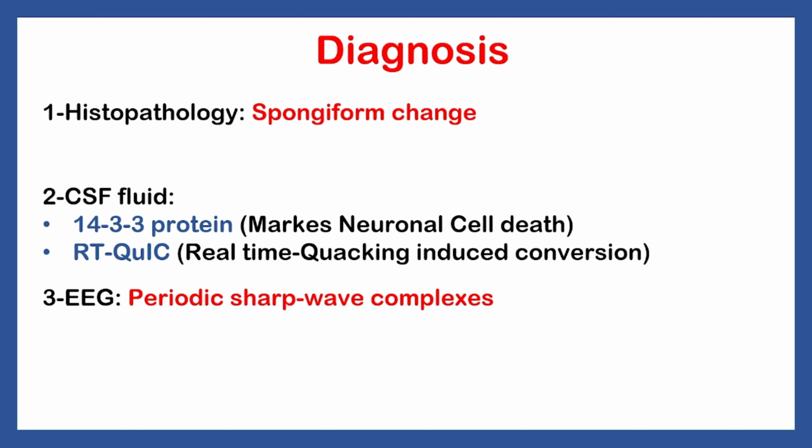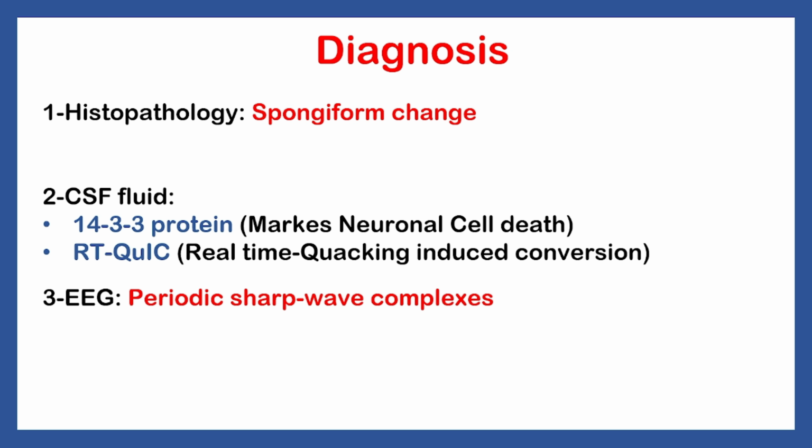How can we diagnose Creutzfeldt-Jakob disease? First, histopathology. When we take a specimen from the patient's brain, either a biopsy or an autopsy, which is basically a biopsy but after the patient has died, we can see the histopathology has gone through a spongiform change. This is caused by the death of neurons. Second, it is the CSF fluid or the cerebrospinal fluid. We test for the 14-3-3 protein, which marks neuronal cell death. If this test is positive, we know that there is a disease affecting the neurons causing their death.